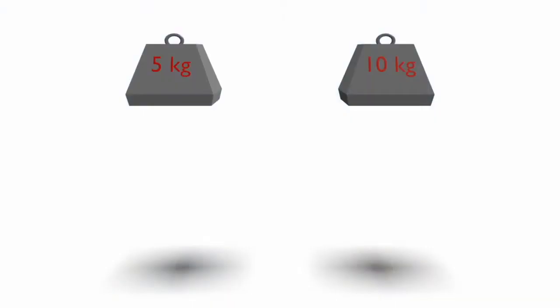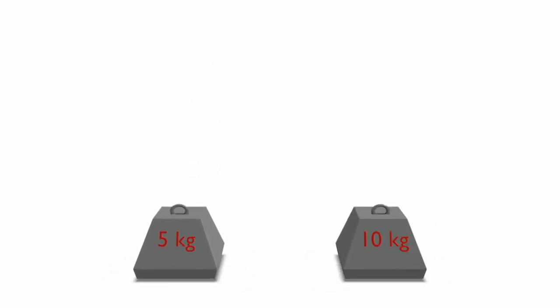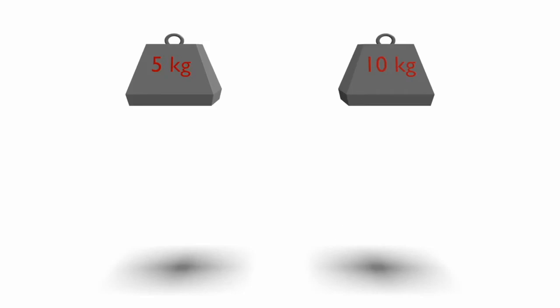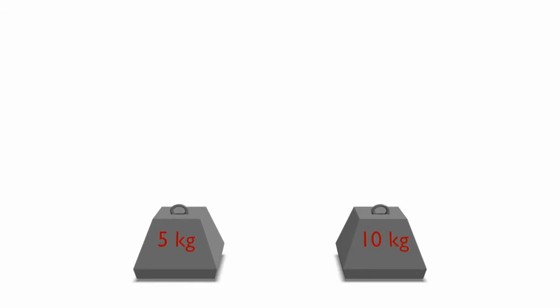There's another interesting consequence of Aristotle's ideas, and it is that the heavier an object is, the faster it must fall. And so if you were to drop a hammer and a feather, the hammer is heavier, and so therefore it would fall much faster than the feather. And of course, according to Aristotle, this makes sense. His observation, which is such an important part of his theories, it makes sense that heavier objects are falling faster.